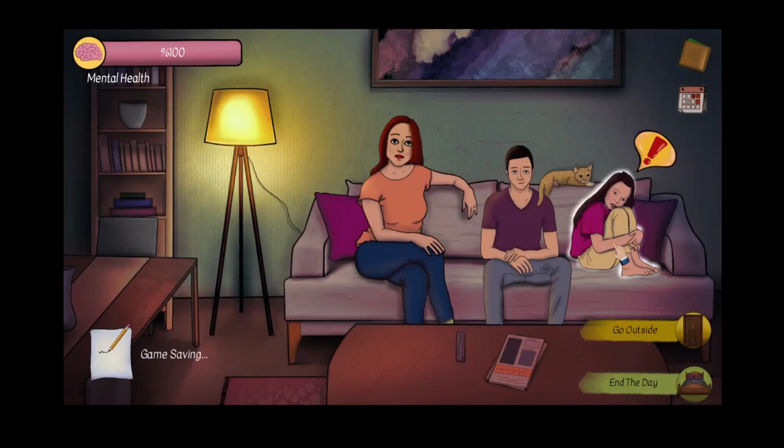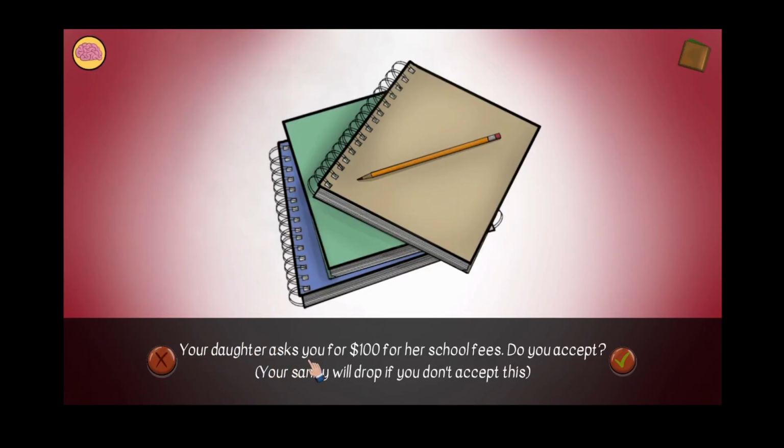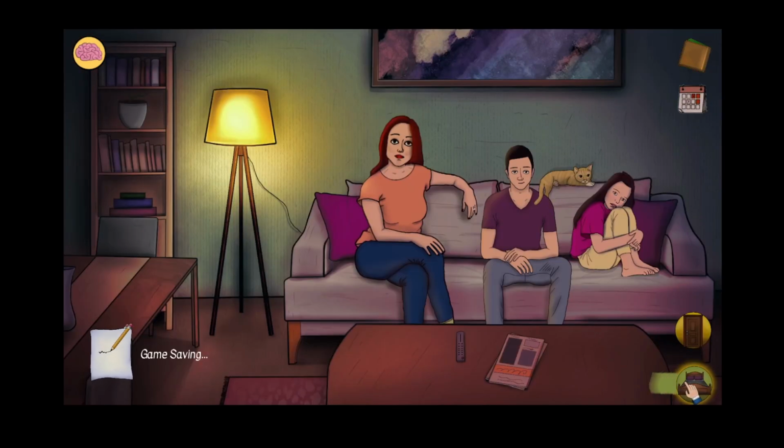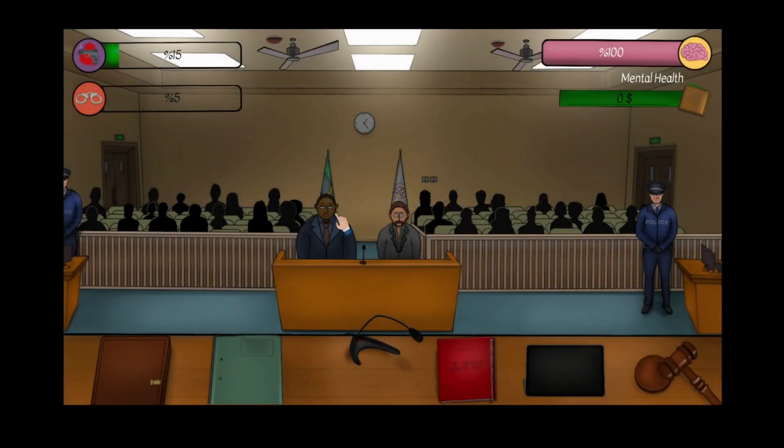I've got 100. What do you want? Your daughter asks you for $100 for her school fees. Do you accept? Fine. My sanity drops if I don't accept this. Good. Right.